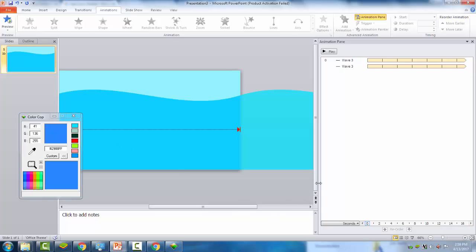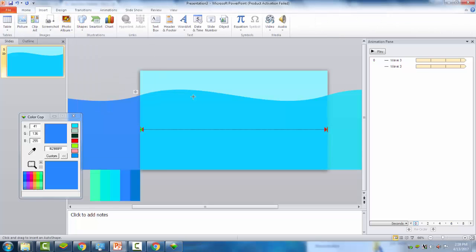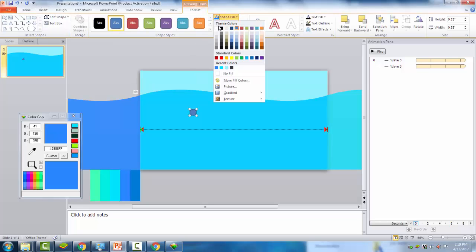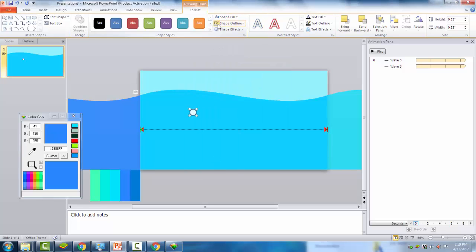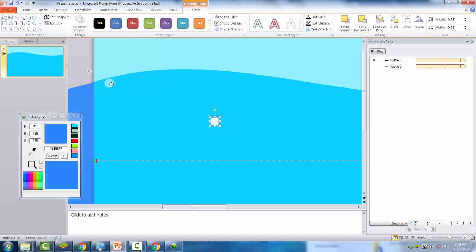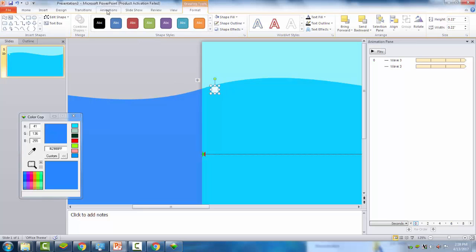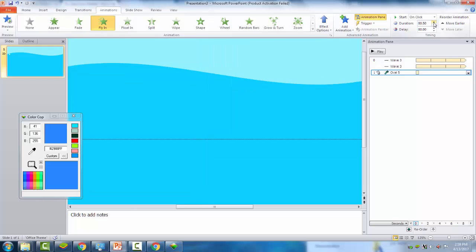I want to add some bubbles in here. Then I will add a circle. Then a shape into white, make it transparent by 11.25. There, sort of that, or make it smaller and place it to the topmost part of the banner. Then we will add an animation, then flying.